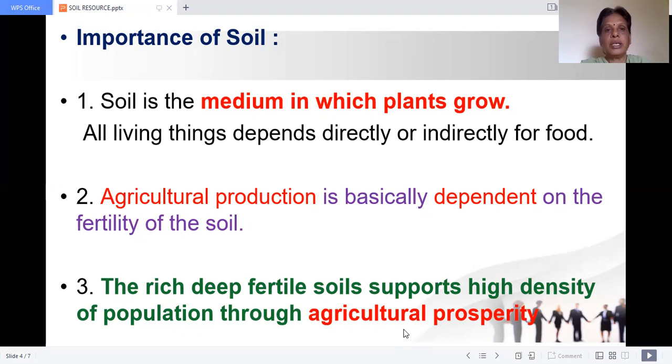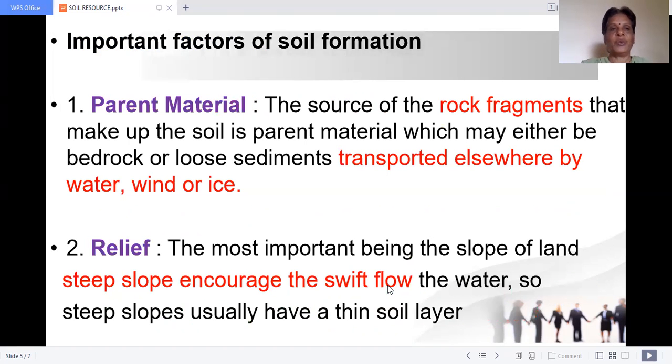So coconut waste is now being used as a medium for plants to grow, but soil is the major source. It is a medium in which plants grow. Agricultural production is basically dependent on the fertility of the soil. Fertile soil helps agriculture to prosper. So soil is very important. Without soil we cannot prepare food for us, we cannot live at all.